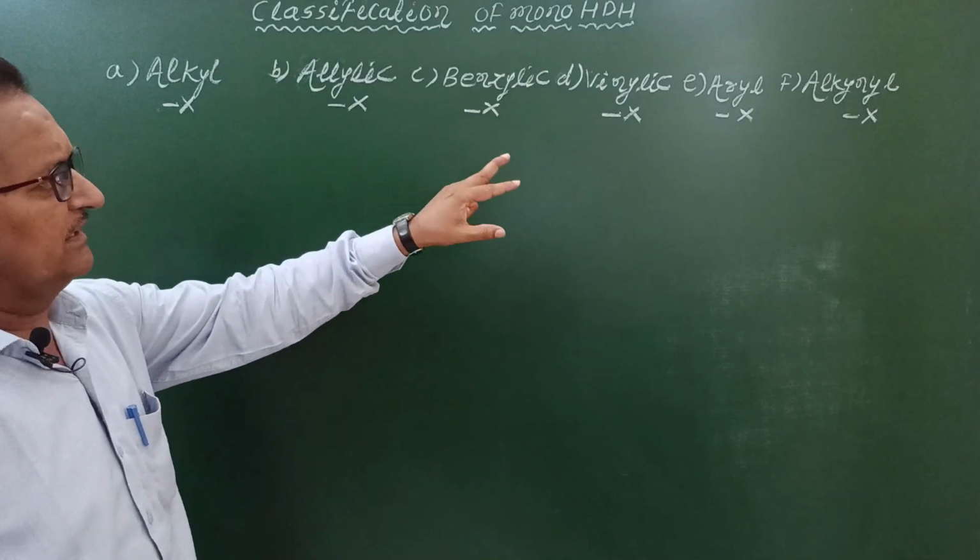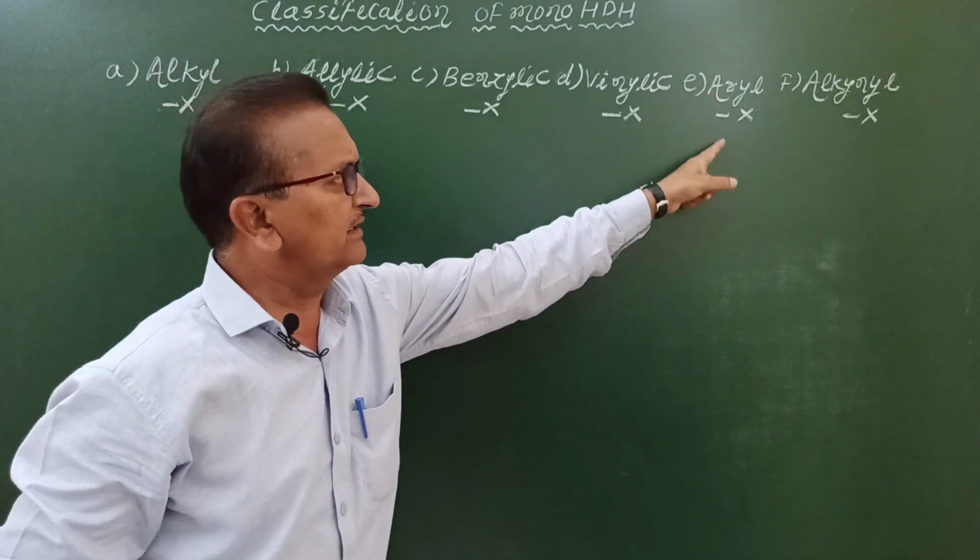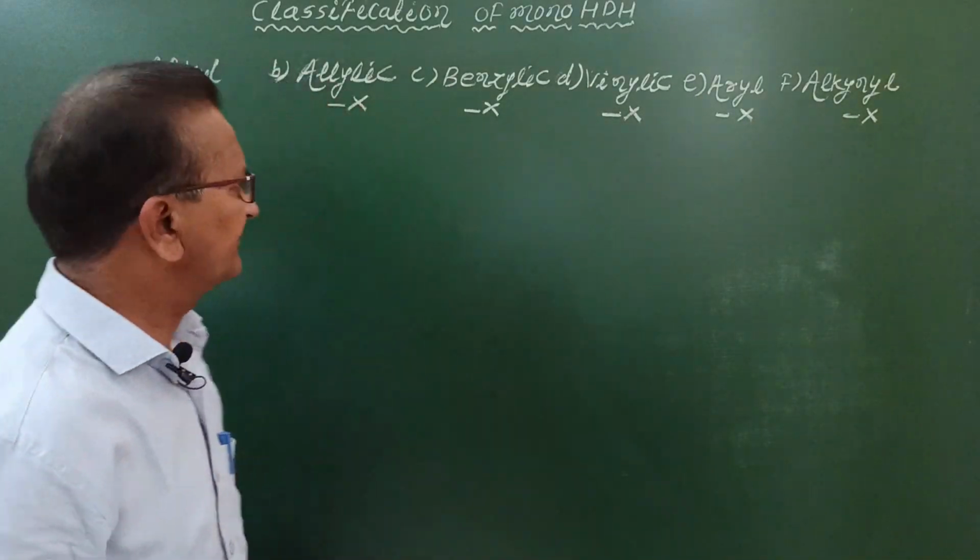These X represents halogen atoms. How to read this? Alkyl halides, allylic halides, benzylic halides, vinylic halides, aryl halides and alkynyl halides.